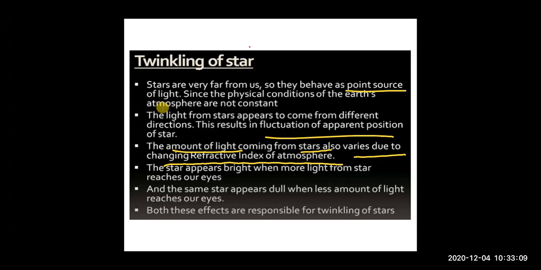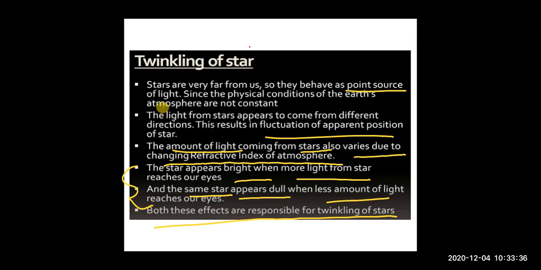So sometimes the star will appear brighter because more light from the star has reached our eyes, and sometimes the same star will appear dull because less light came from the star to our eyes, and because of both of these, the twinkling of stars takes place.